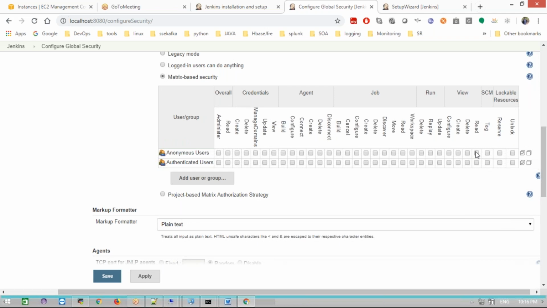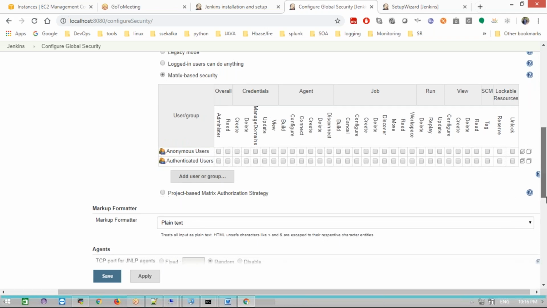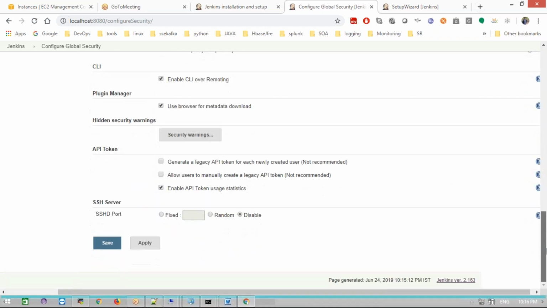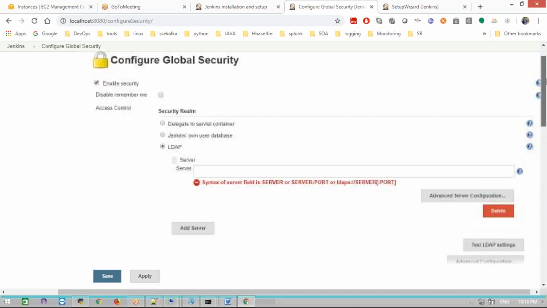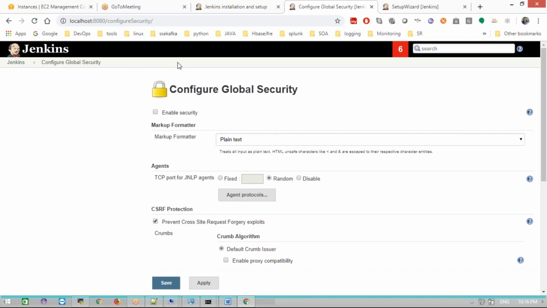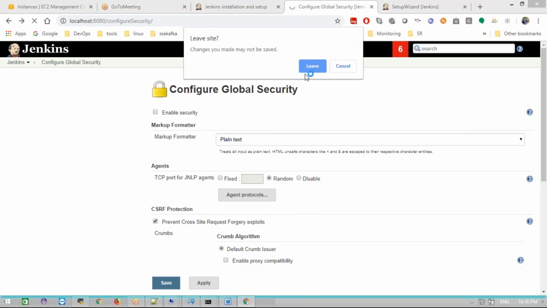Okay, now I won't use anything, I will leave it as it is. I'm even disabling this, and these agents and CSRF will come in the upcoming classes, where I'm going to show you this. I'm disabling Enable Security as of now because I'm a local person, right? I don't want to use any of this.